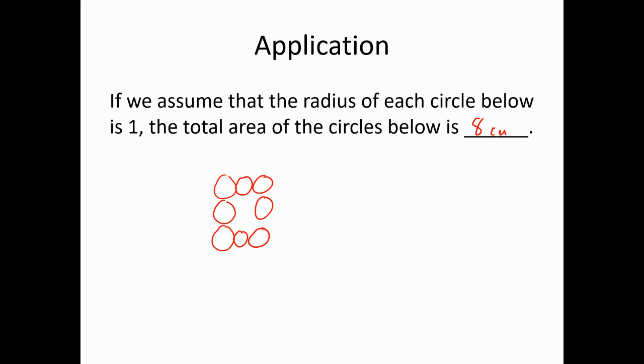So a bit like the case of the rectangle, which is just squares stuck together. That 2 by 7 rectangle was just 14 unit squares stuck together. This is 8 unit circles stuck together.